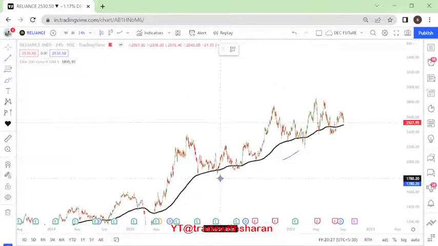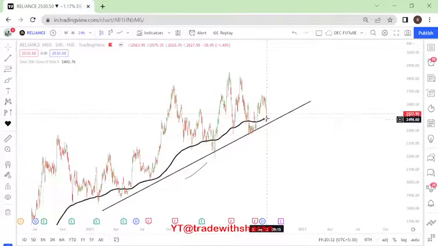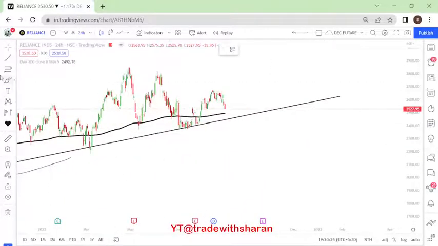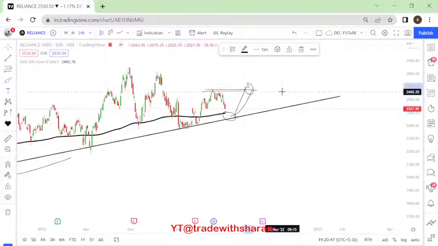We will also mark that trend line, which also happens to be the 200-day moving average. So here, if we get any good chance to enter on a short-term basis, any chance between here and this level, we will look forward to entering with the first target of this level, which is at 2465 to 2692 levels.